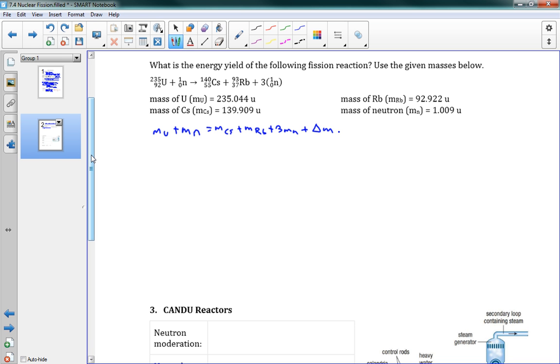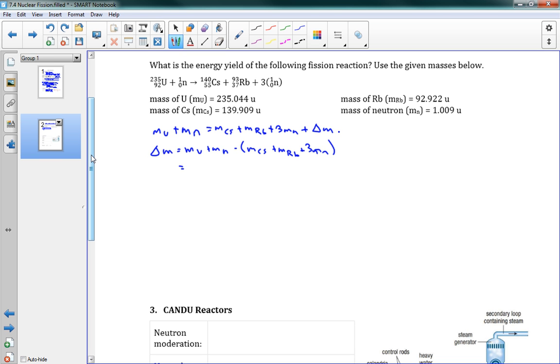So if I want to find my delta M, my mass defect, I can say delta M is equal to the mass of the uranium, so all the mass on the left side, minus the mass on the right. The mass of the cesium plus the mass of the rubidium plus 3 times the mass of the neutron. This is my mass defect. I can plug in all my numbers now.